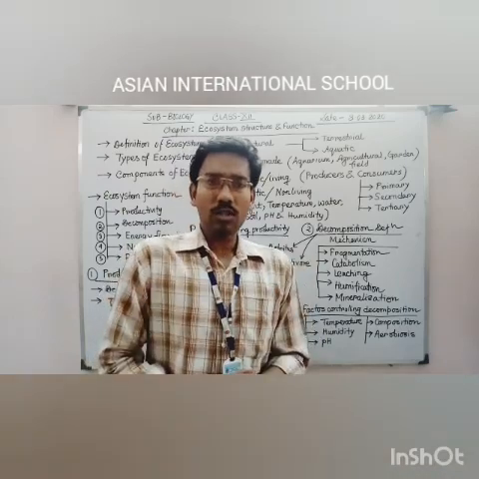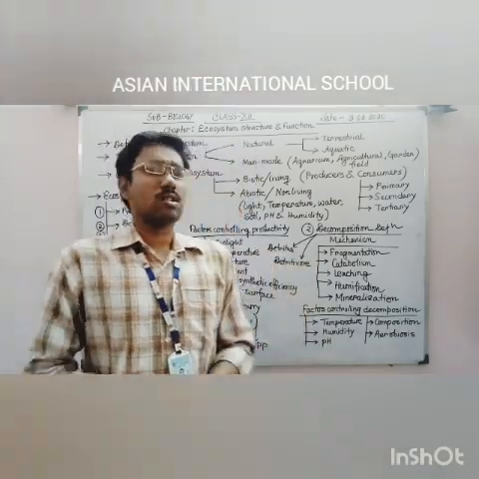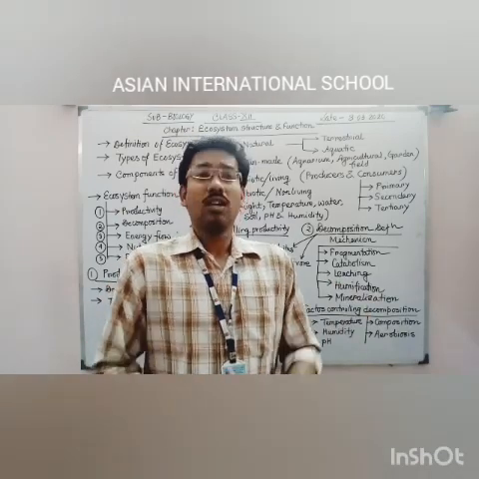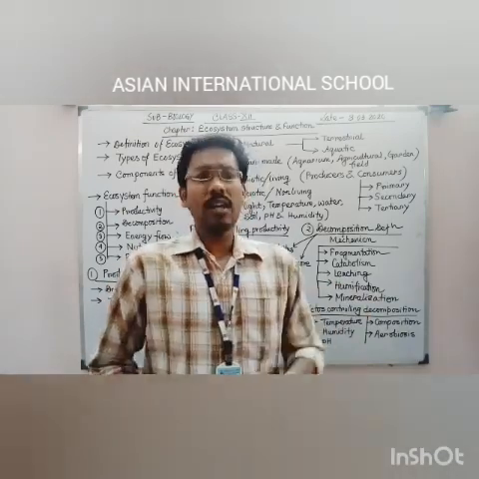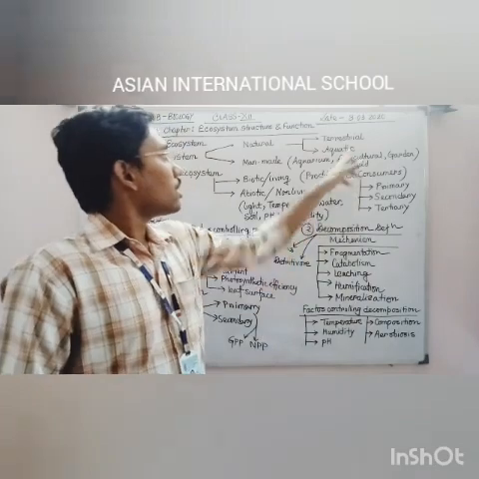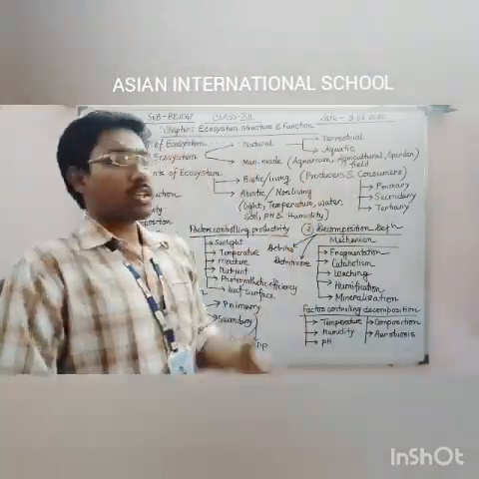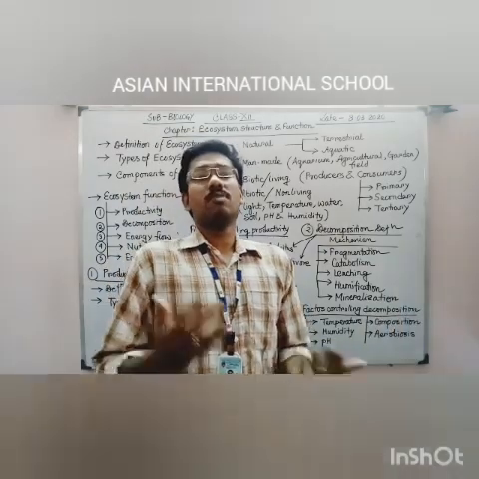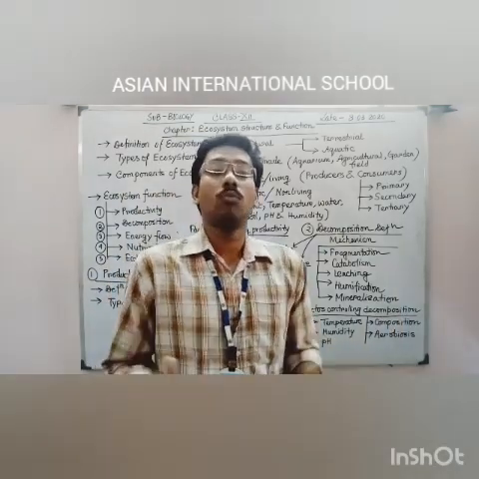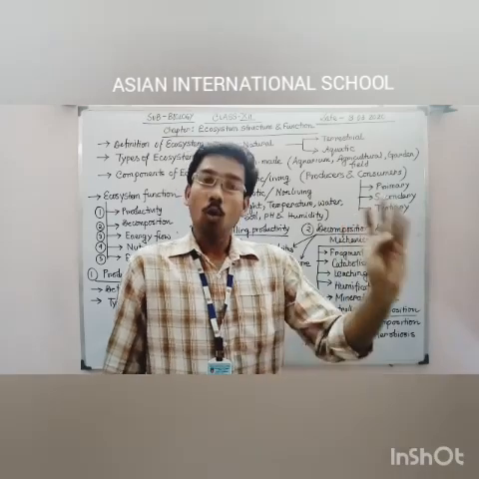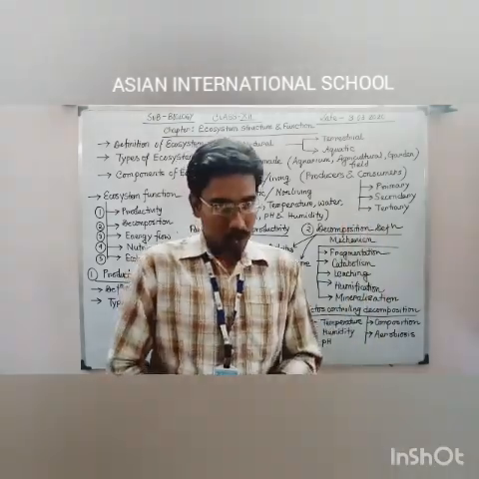Terrestrial ecosystem means, as we know, the forest ecosystem, mountain ecosystem, plateau, desert, grassland. All these ecosystems come within the terrestrial ecosystem. And the second, the aquatic ecosystem, means ecosystems which contain various water bodies such as pond, lake, stream, river, ocean, all these kinds of ecosystems.